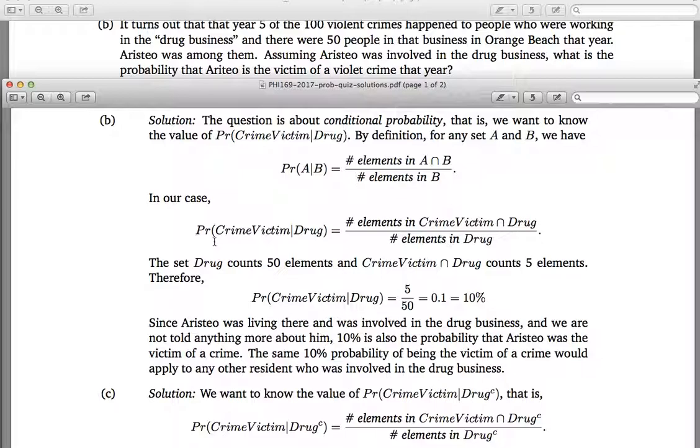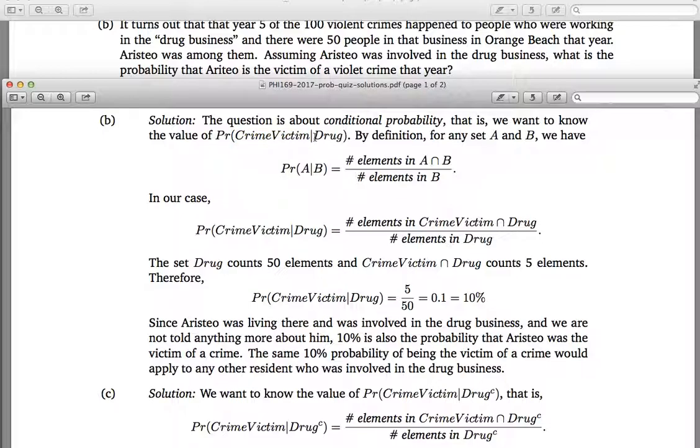Okay, so this is a question about conditional probability. And in particular, what we want to know here is the probability that someone is the victim of a crime. So that's referred to by writing crime victim. That's just my convention. You can write it whichever way you want. So that's the event of being victim of a crime.